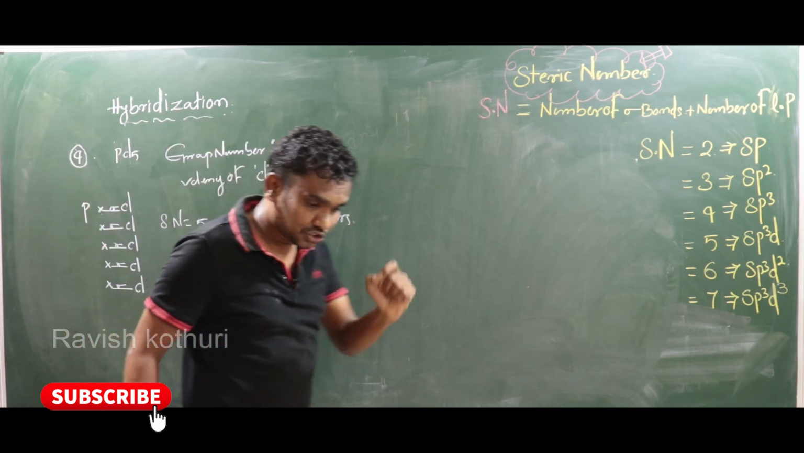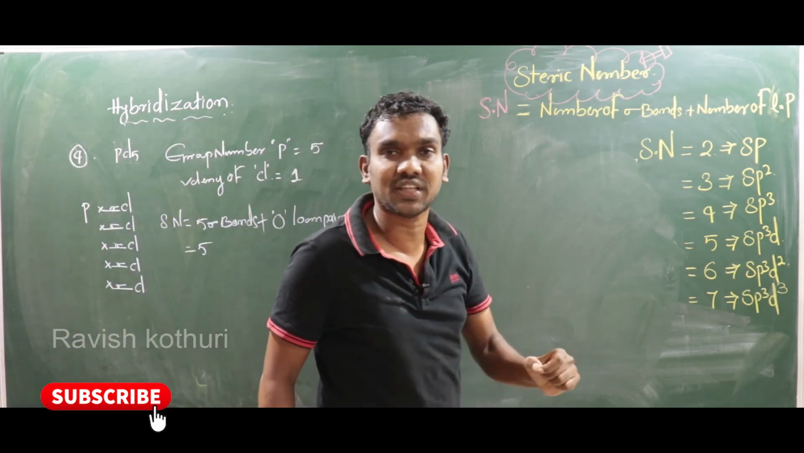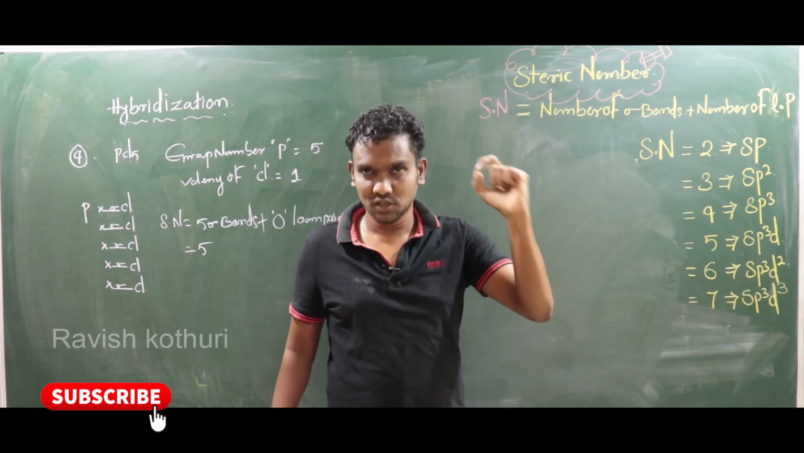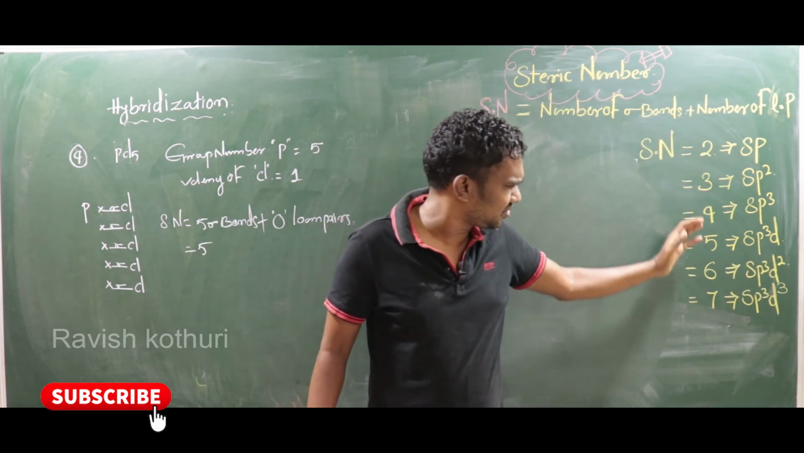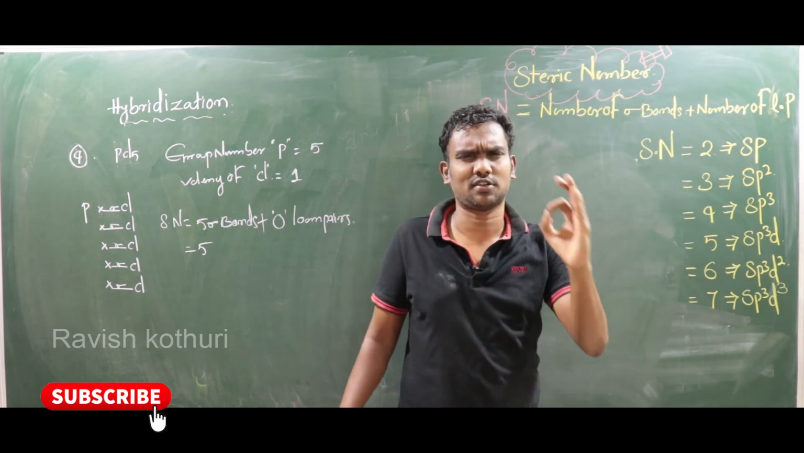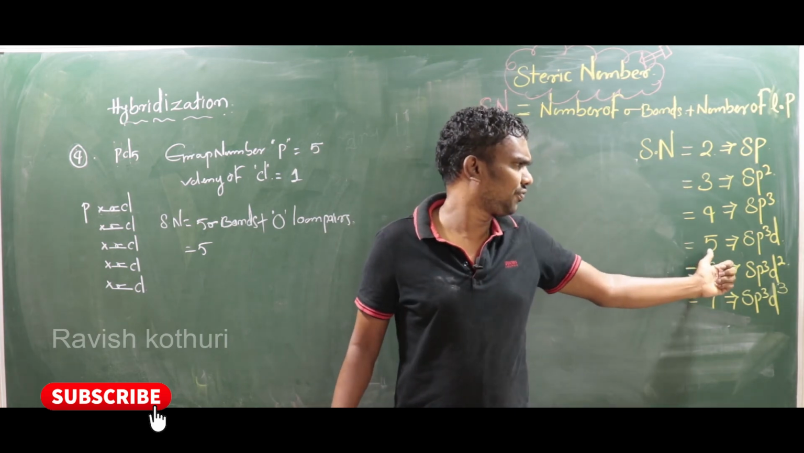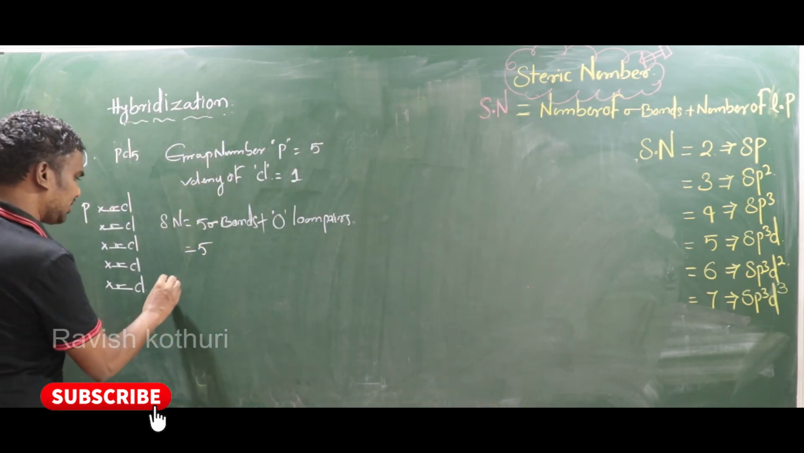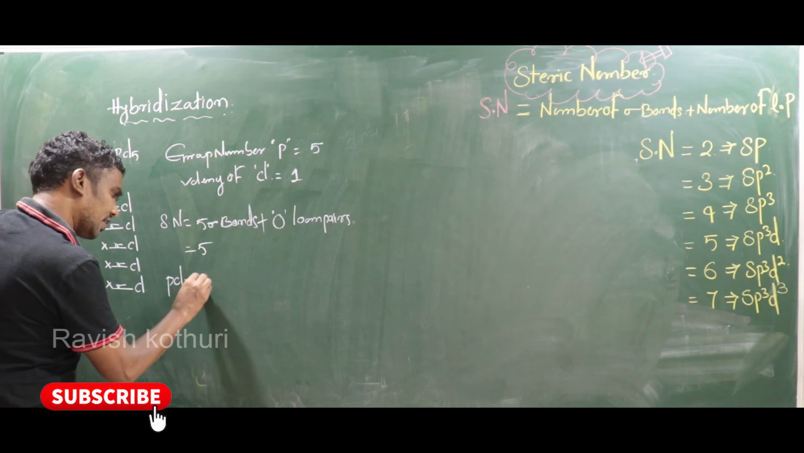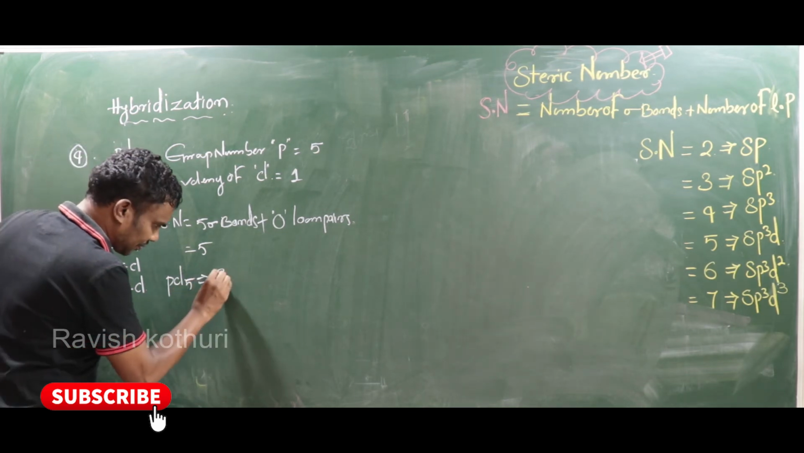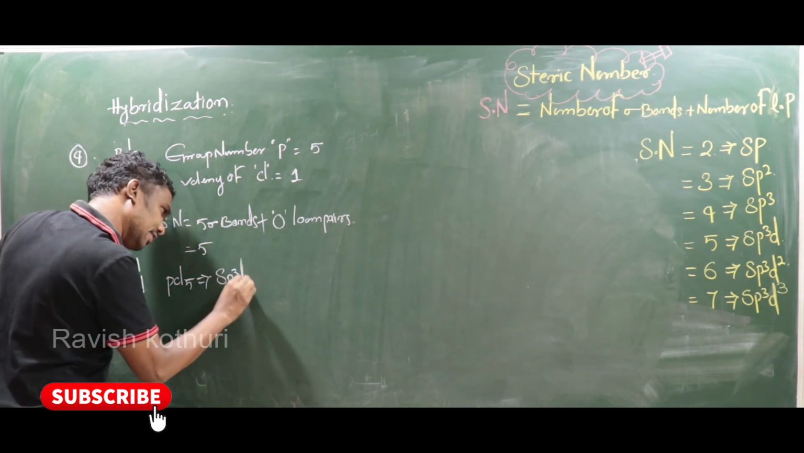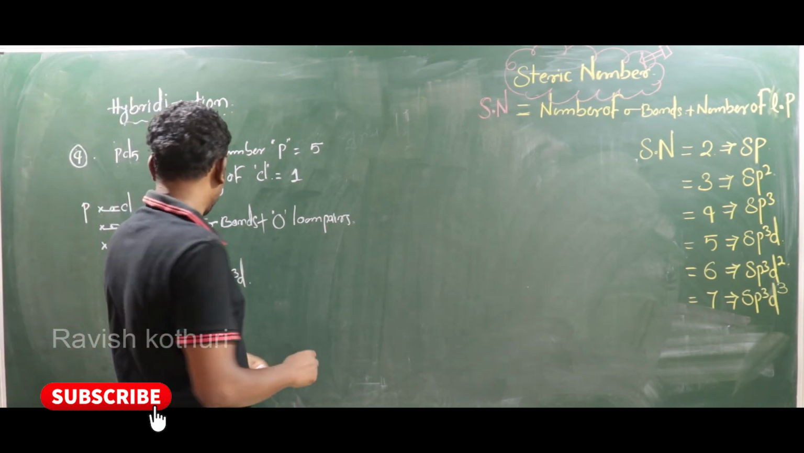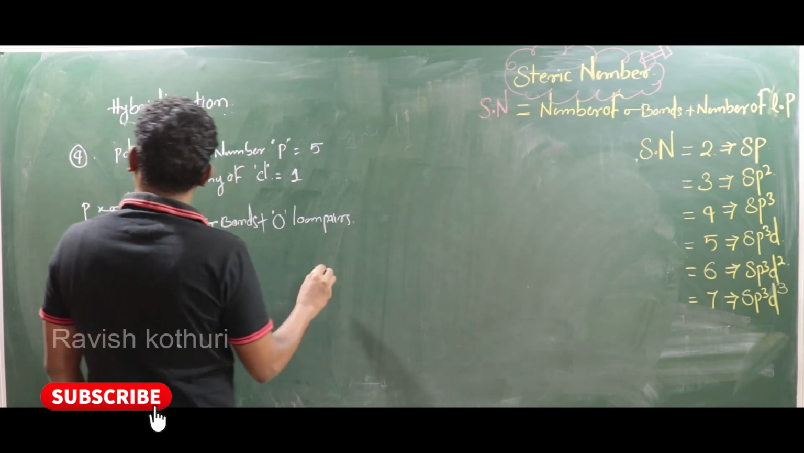So what hybridization is it when the steric number is 5? That is sp3d hybridization. So you have to remember just these 6 points, my dear. That's all. Here the steric number is 5, so that is the reason for sp3d hybridization. So PCl5 hybridization is sp3d. That's all. Now next, you see, the next example, the 5th one.